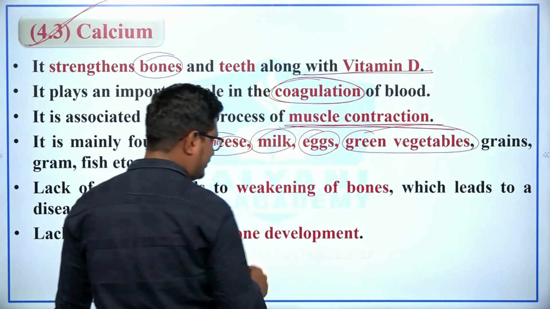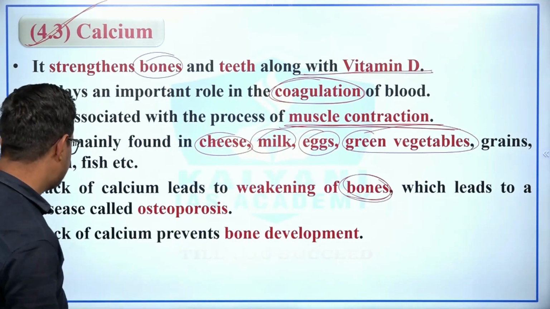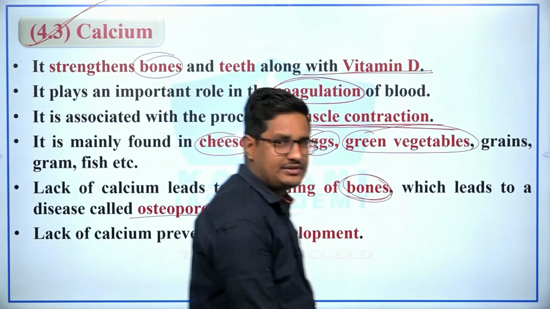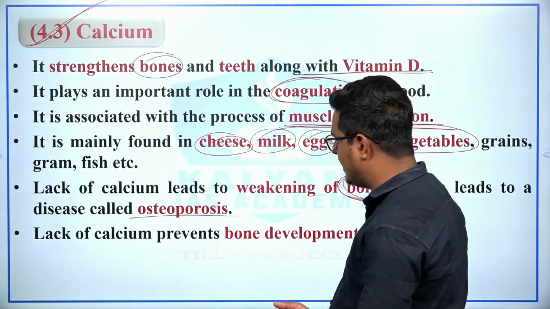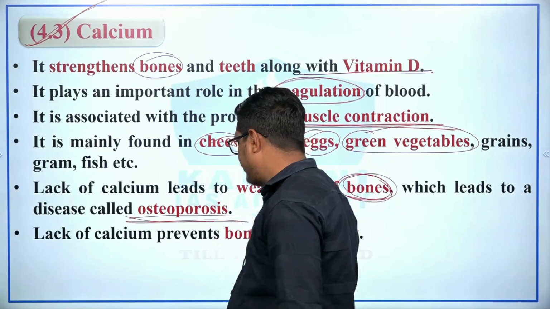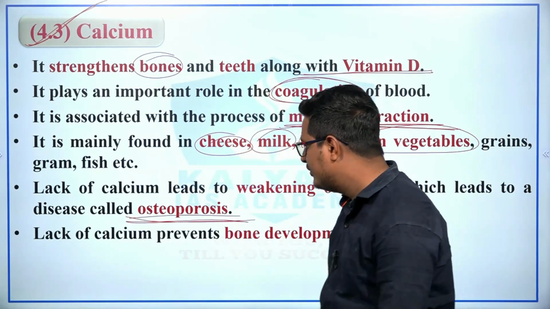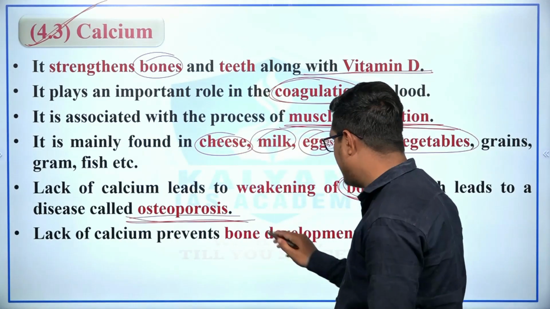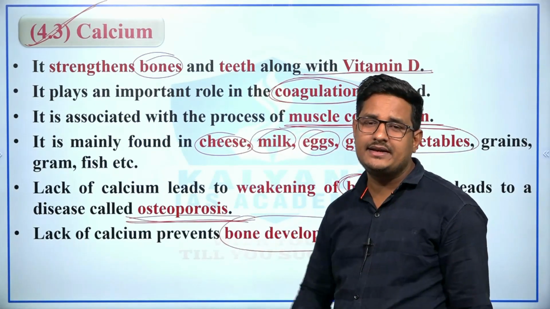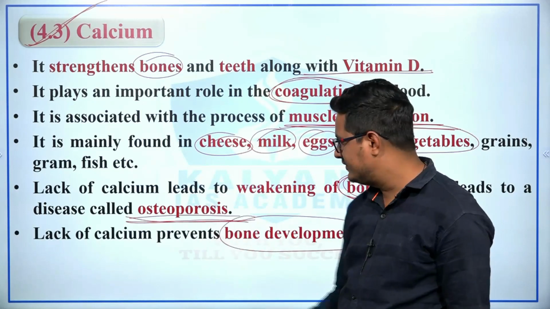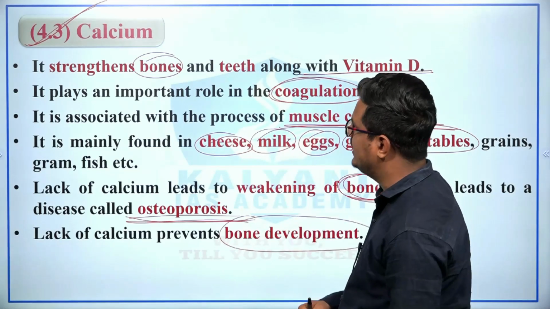Lack of calcium leads to weakening of bones, which leads to a disease called osteoporosis. Therefore, for strong bones and teeth, calcium must be taken in the food, and a lack of calcium prevents bone development. Therefore, children must be provided calcium as well as iron, because when children grow, calcium is required for strong bones.